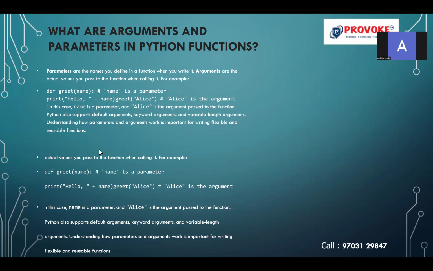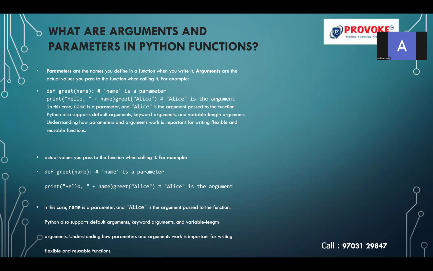So whenever you write a function, it should have the def keyword followed by the function name, and within the open and close parentheses you provide the parameter. Then comes the function body, which will have the print statement or return statement. After that, you call the function with the value. That value is passed to the parameter. The value you pass is called the argument, and what you give in the function header is called the parameter. Python also supports default arguments, keyword arguments, and variable length arguments. These are the different types of parameters and arguments in functions.